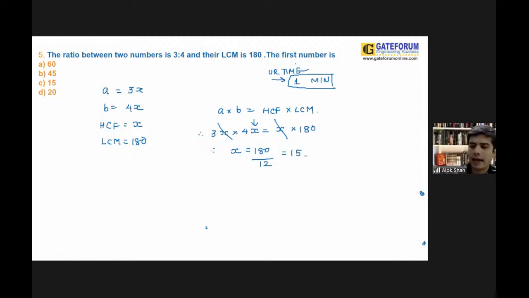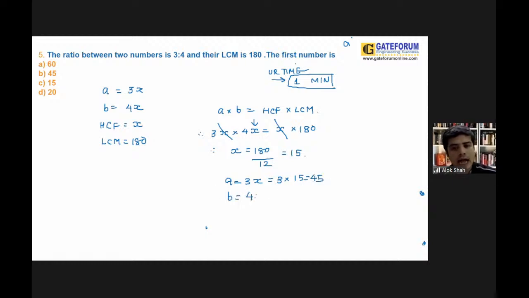So directly you can say that you got your value of x is equal to 15. Once you get the value of x, you are supposed to find out both the numbers. So A, your first number, could be 3x, and that is 3 into 15 is equal to 45.